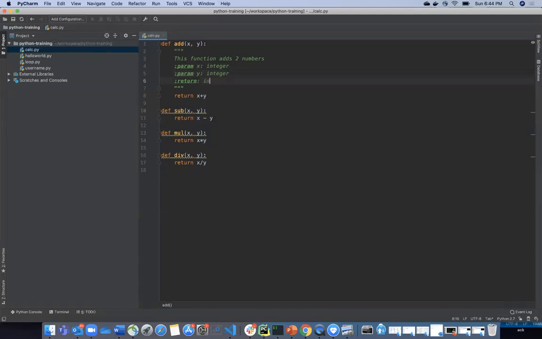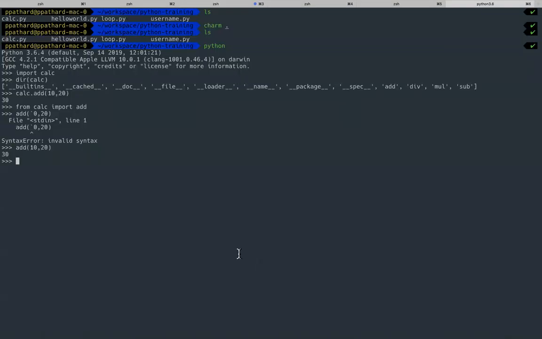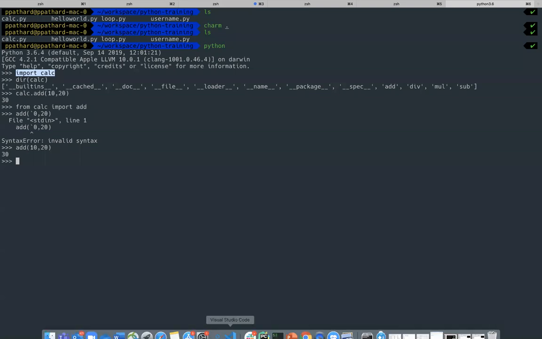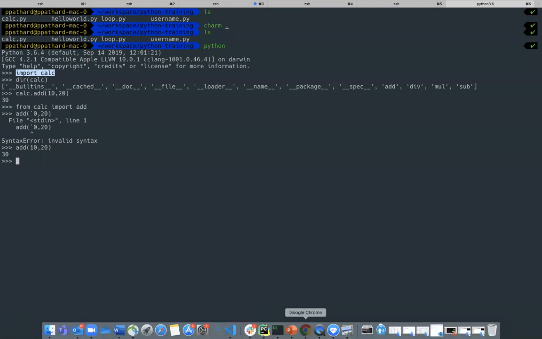It returns an integer. Now I've made some changes to my module. I cannot actually see those changes since you already imported. You want to reload that particular module. Since you've already imported, you cannot re-import on the run.